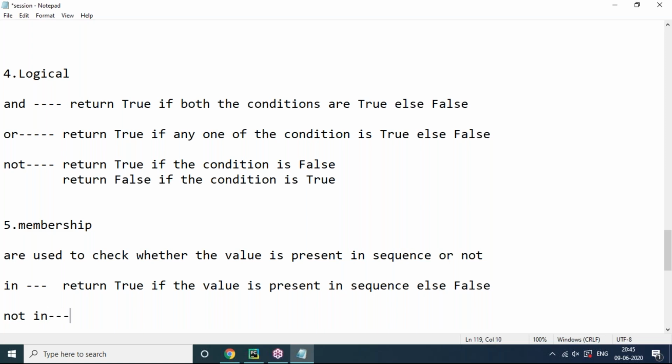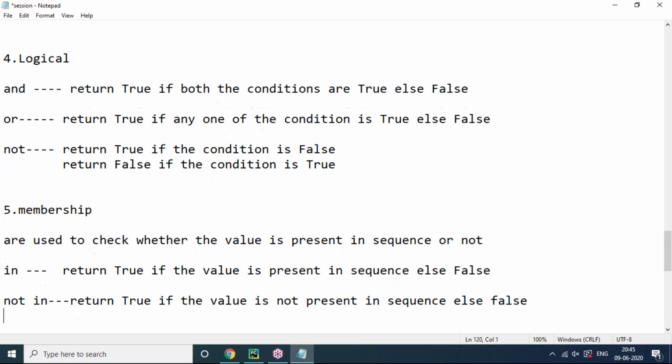If your value is not present in the sequence, then it returns true. Otherwise it returns false. Let me check it out quickly, whether it is working properly or not. So in means return true if the value is present in the sequence, else false.